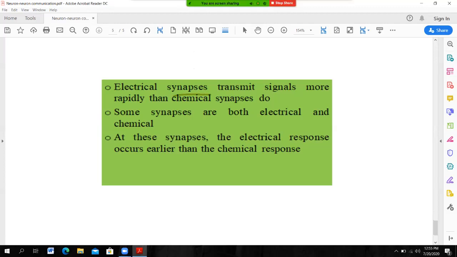Electrical synapses transmit signals or ions more rapidly than chemical synapses. In some cases, synapses are both electrical and chemical, and in that situation, the electrical responses occur earlier than the chemical responses.